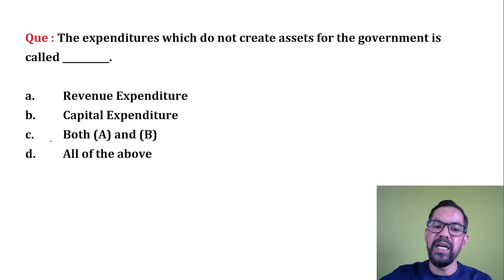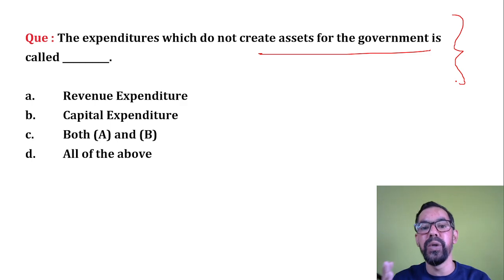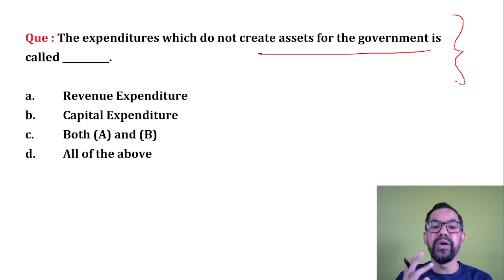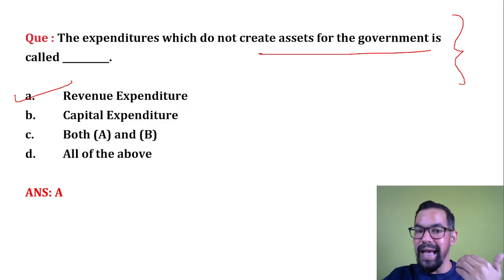Next one, the expenditure which does not create an asset for the government is, as I told you, revenue expenditure. These are spent on the day-to-day functioning of government, so they are not creating any assets. Okay, so what will be the correct answer? Revenue expenditure. But the second is capital expenditure.